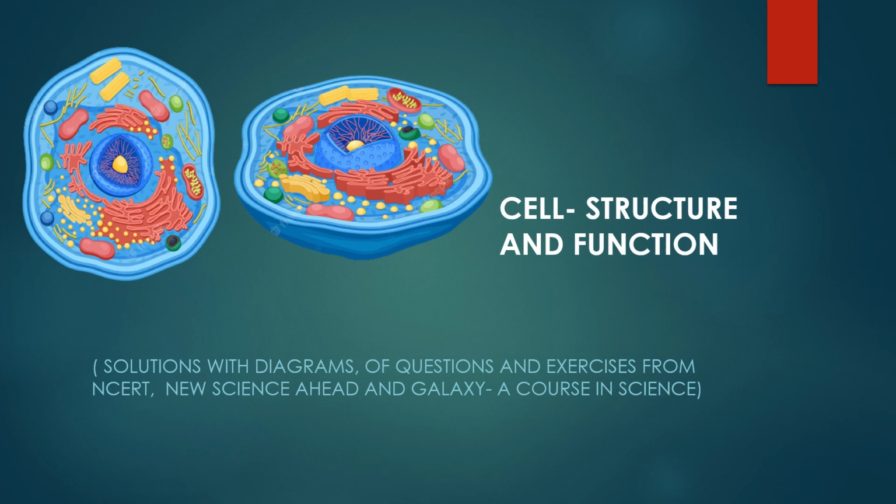And today we are going to discuss the exercises and question answers of the chapter Cell. Though this chapter has been excluded from CBSE, but still, since we have finished this chapter and this chapter is very important, you are going to study the same in your next class, that is class 9th as well. So here we have got the introduction of the cell organelles, their basic structure and their function. We have also studied about the difference between plant and animal cell.